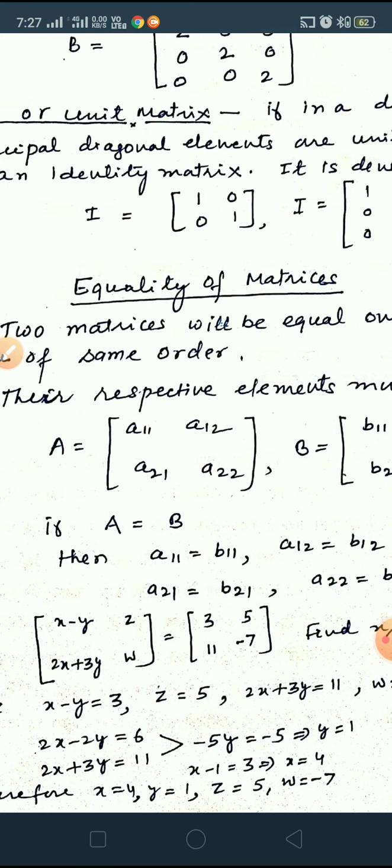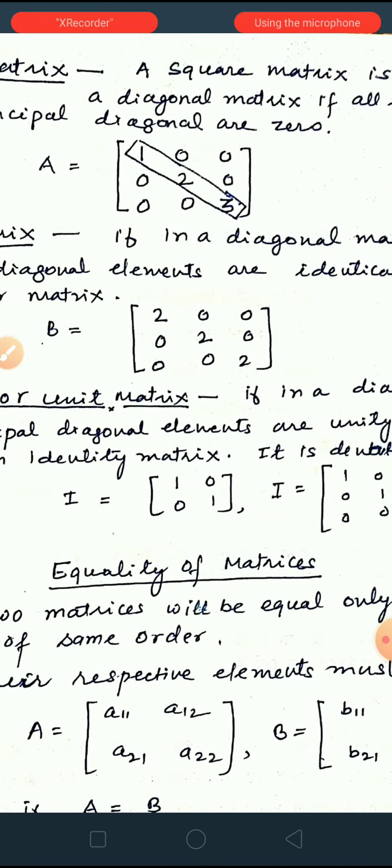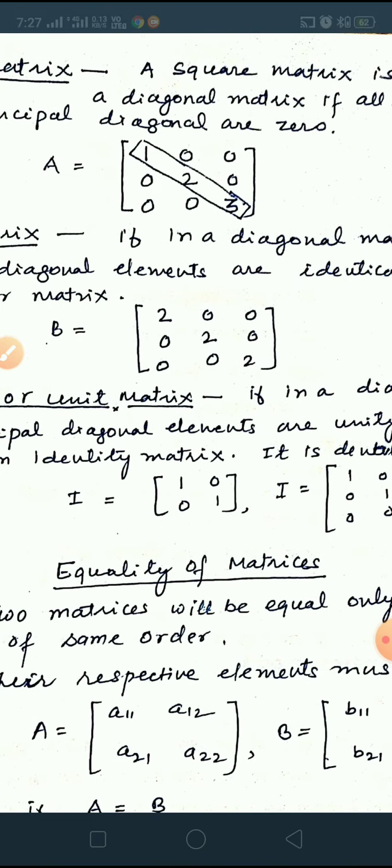That's all for today. This is the first part of your chapter on matrices. Very soon we will be back with part 2.